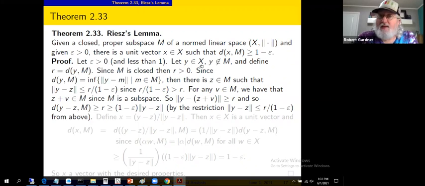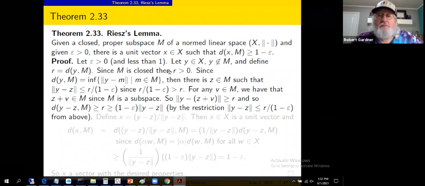Let y be a vector in the linear space that's not in M. It says M is a proper subspace of the normed linear space, so there are such vectors. So take y to be in the normed linear space, but not in the subspace, capital M, and define r to be the distance from vector y to subspace M. M is closed. There's the hypothesis on that. So it must be that r is greater than 0.